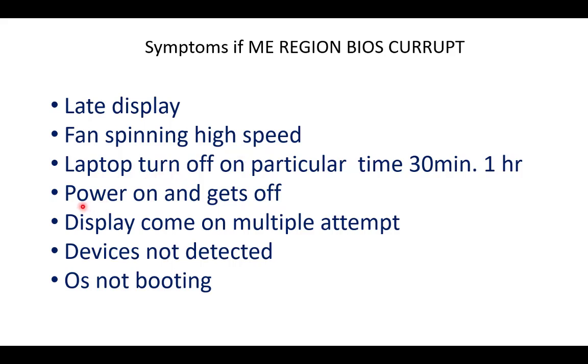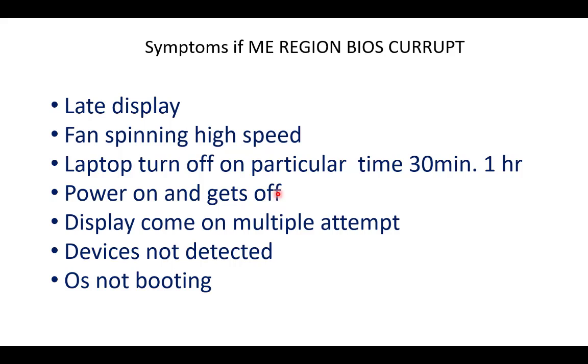The next symptom is when we press the power button, the laptop turns on and then gets off. Again we press, it turns on and gets off. On the DC power supply, we can see some 70-80, or maybe at most around 100 milliampere of current appear, and then it goes back to 5 milliampere.